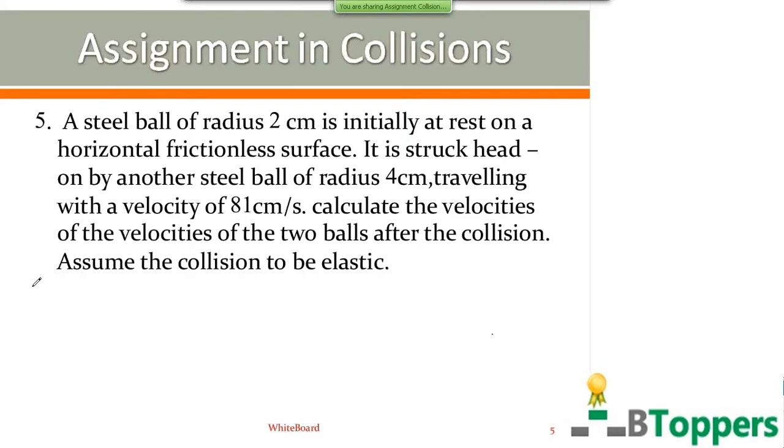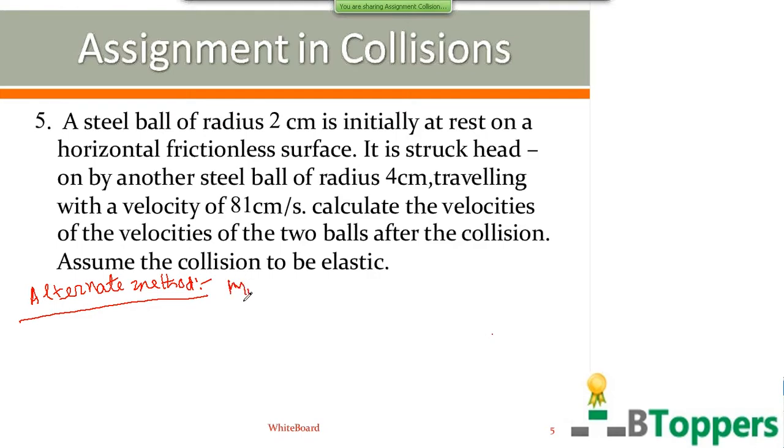So now I am going to solve the same problem by the alternate method. Of course, even in the alternate method, you have to first find the ratio of the masses, that is M1 by M2.